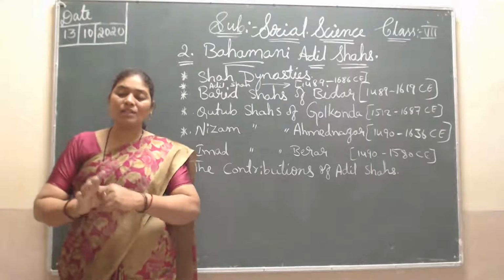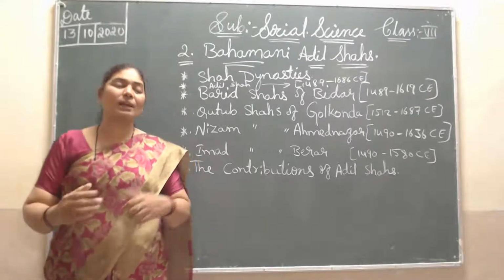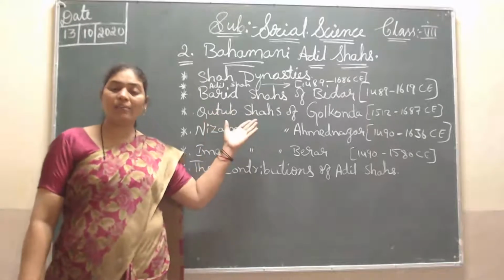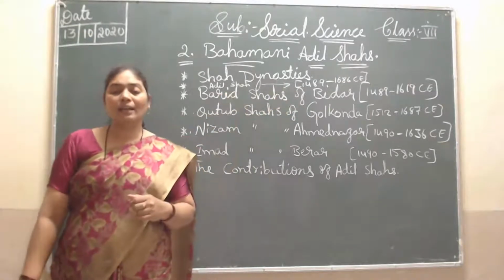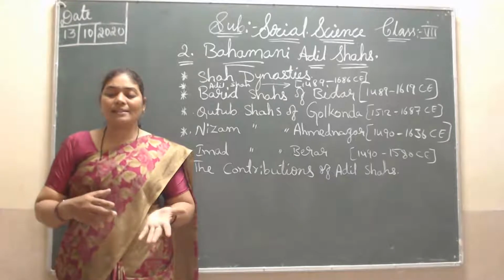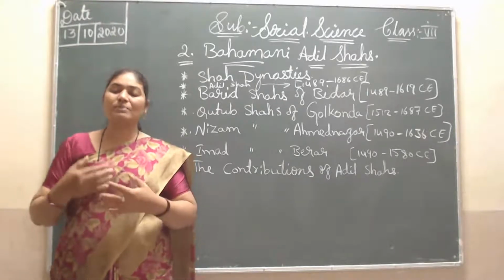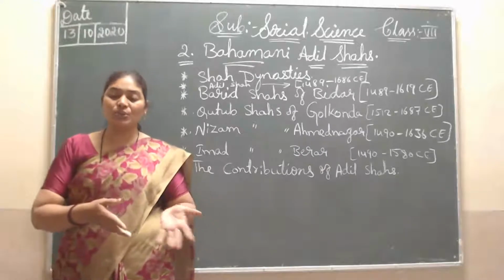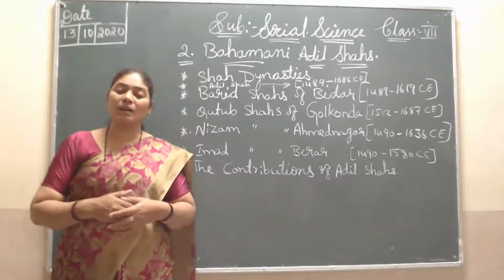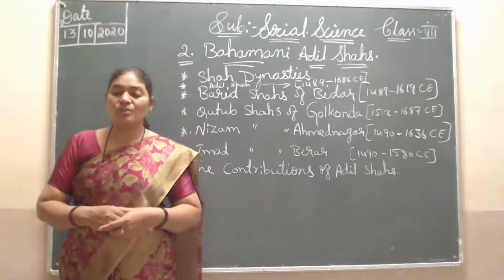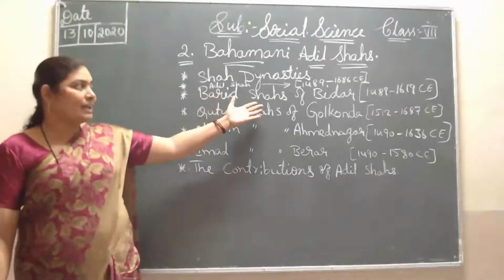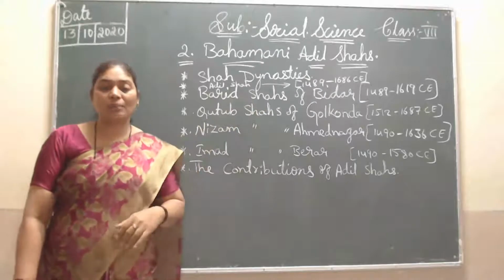Then Ibrahim Adil Shah of Bijapur captured Bidar. In this way the Barid Shah kingdom of Bidar went under Bijapur.